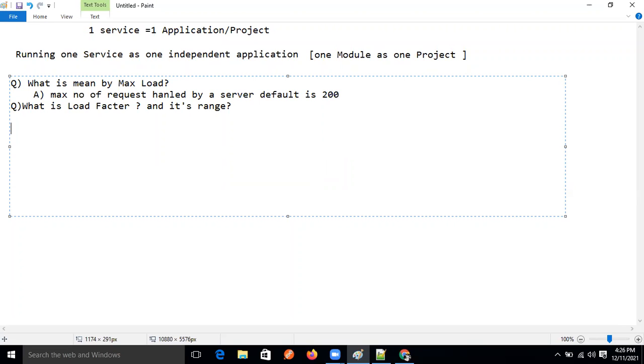The answer is what? Everyone has given the right answer, guys. Okay, so the answer is current load. Current number of requests divided by max load, right? Maximum load. And we are representing this load factor between 0 and 1, right? Come on, this one only I explained, right?